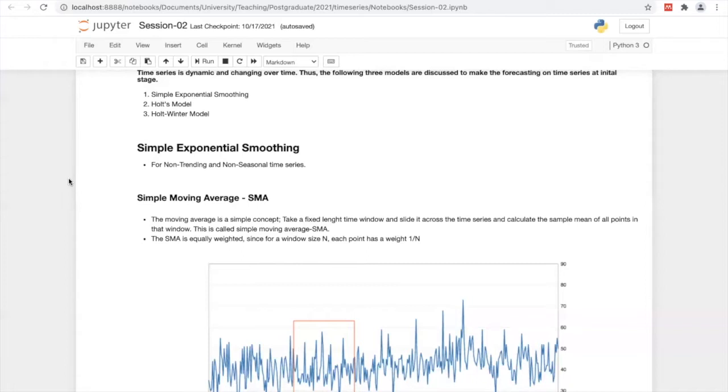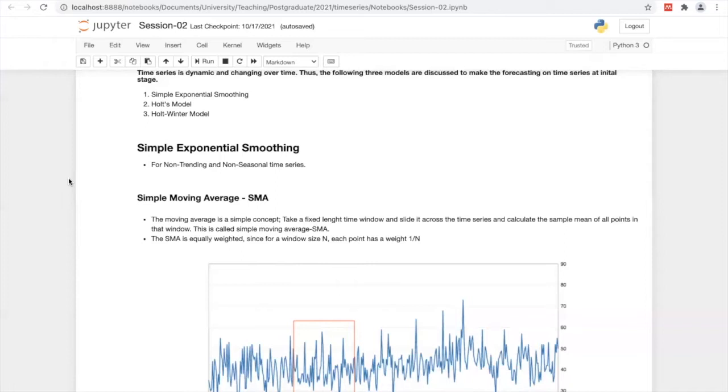Basically, under this category, we discussed two approaches. One is simple moving average and the other one is exponential weighted moving average. Let's first see the simple moving average.